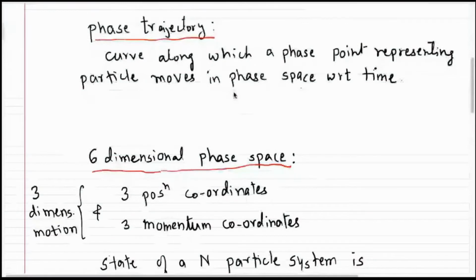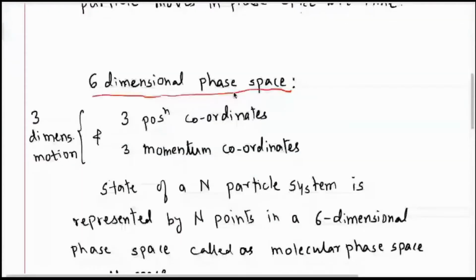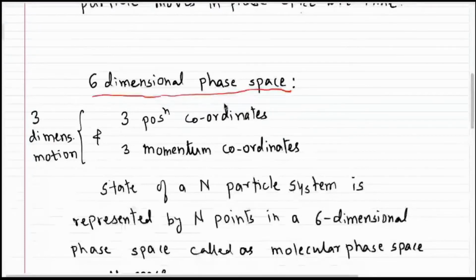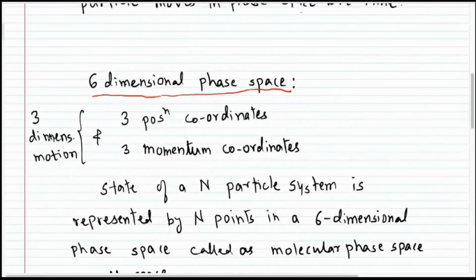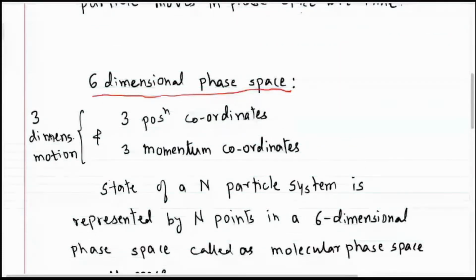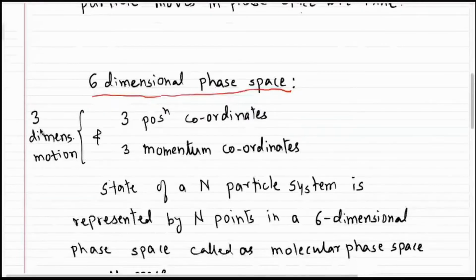So now I'm coming to the six-dimensional phase space. We require a six-dimensional phase space for three-dimensional motion. In three-dimensional motion, to know the position and momentum of a particle, we need three coordinates for the position, x, y, z, and three coordinates for its momentum, px, py, pz.